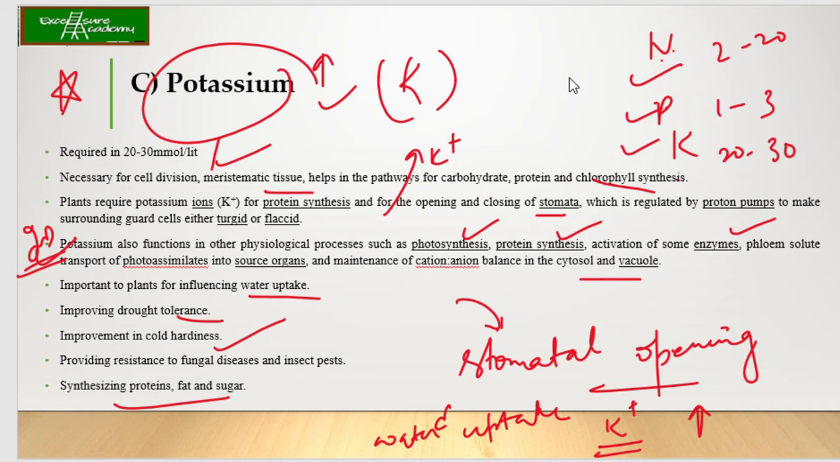But again, nitrogen and phosphorus is also required. Okay, I'm not saying that potassium is the only required element. You need other elements also for the growth of the plant. Now, what happens if the deficiency is happening of the potassium?